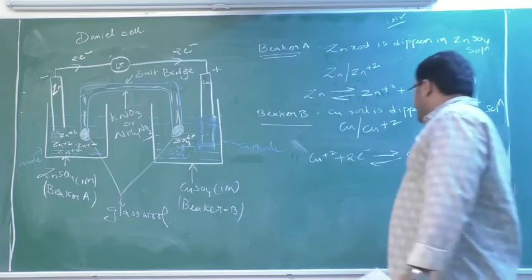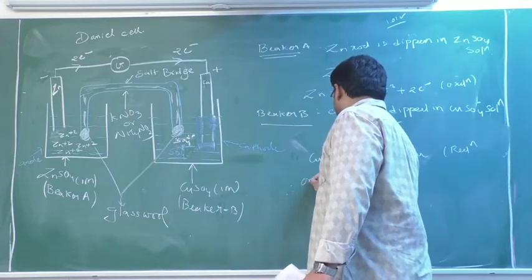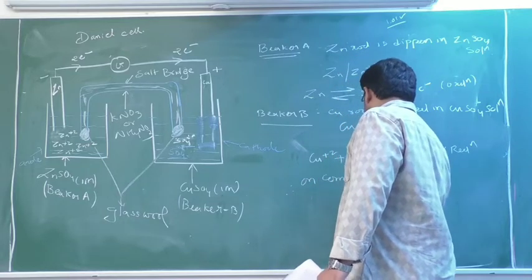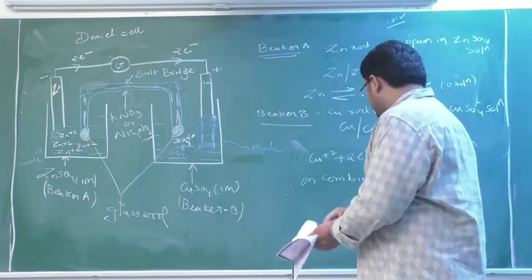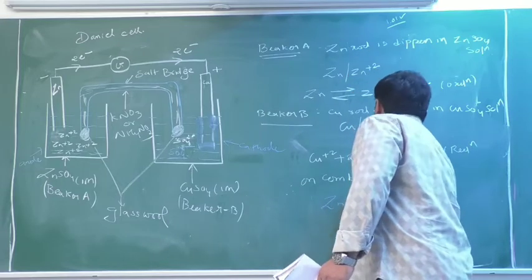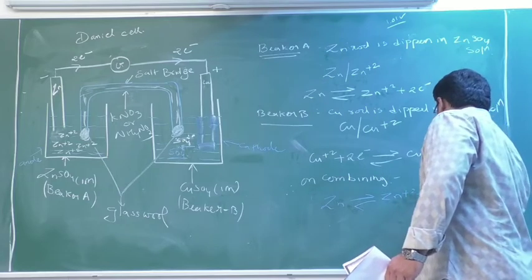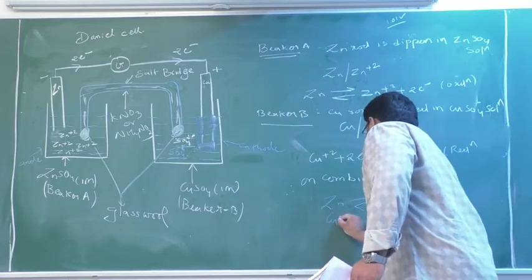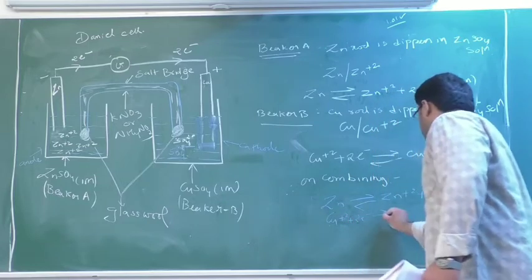When I combine these two reactions, what will I get? Upon combining, Zn is giving Zn plus 2 and 2 electrons, and Cu plus 2 is gaining 2 electrons.